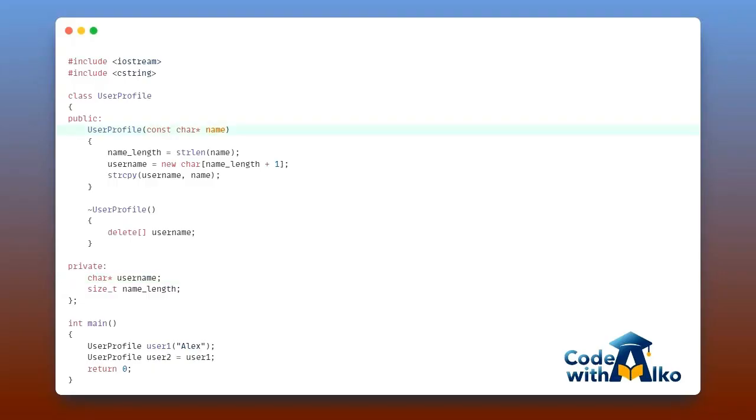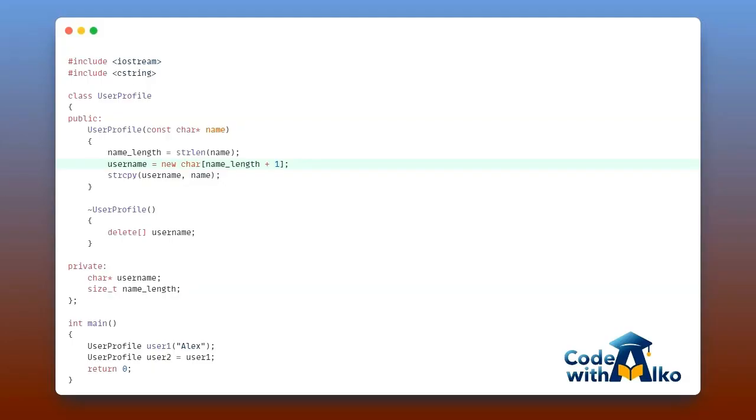In our user profile class, the constructor is taking a name provided as a C-style string. And here's what's going on. It allocates exactly enough memory on the heap to store that name using the new keyword. This part is absolutely key because we are now manually managing this piece of memory ourselves.